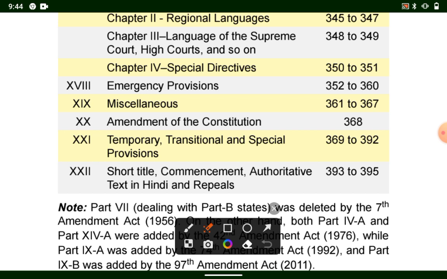Then part 19 deals with miscellaneous topics, whatever miscellaneous topics there are, that are covered in it, that is not important. Amendment of the Constitution, that is article 368, part 20, that is very important, and the temporary and transitional special provisions under part 21, that deals with articles 369 to 392, and then part 22, short title, commencement, authoritative text in Hindi and